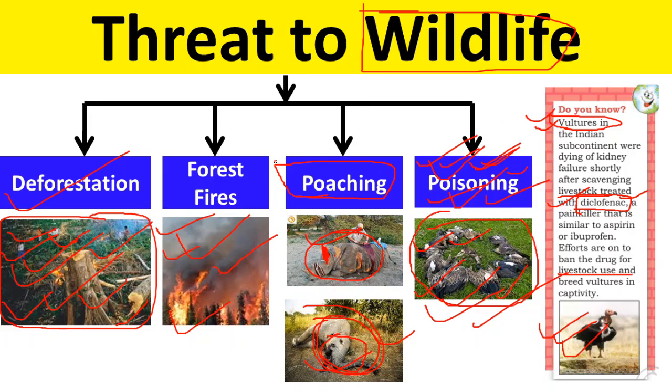So we should keep in mind that these are the threats and how we can reduce these threats to wildlife, because they are reducing the wildlife. We talk about how the tiger population is decreasing. Even the Indian cheetah has become extinct, which means it is not found in India now. There is not even a single species, a single population of cheetah available in India. So these are the problems.